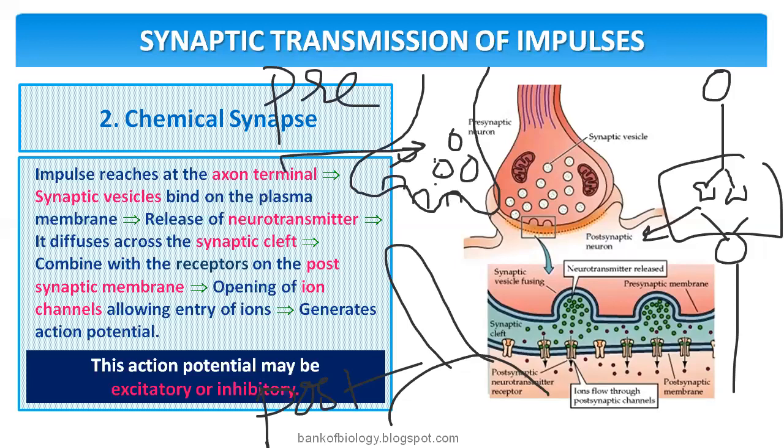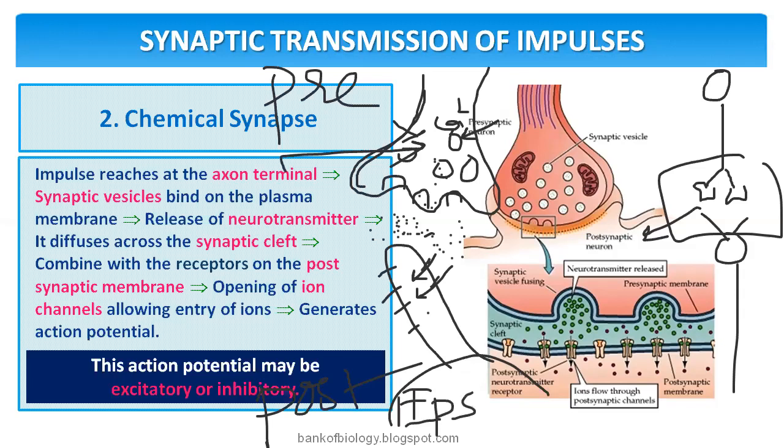An impulse is coming. For that, calcium gated ion channels are especially present there, which bring the calcium in, and calcium breaks the vesicles and they release. Release of neurotransmitter, which I am showing in the form of dots, diffuses across the synaptic cleft. It combines with the receptors on the postsynaptic membrane, the dendrite of another neuron. Opening of ion channels, these are called ligand-gated ion channels, generates an action potential.